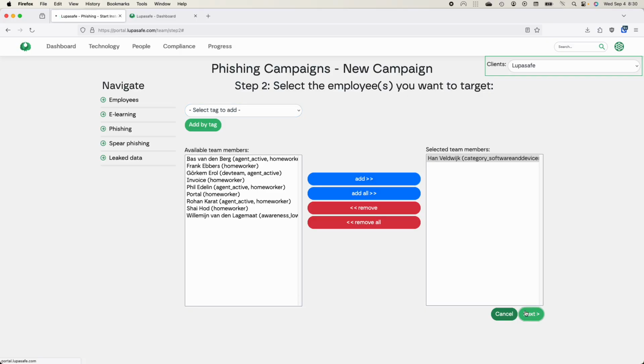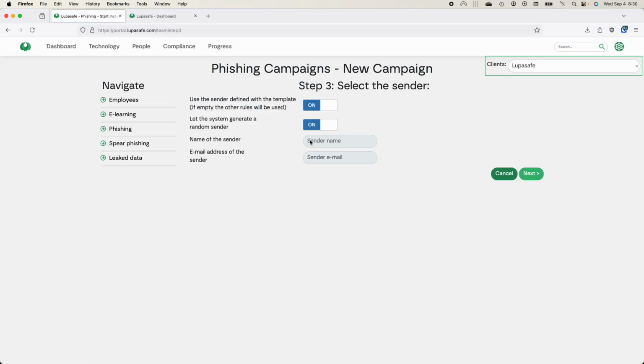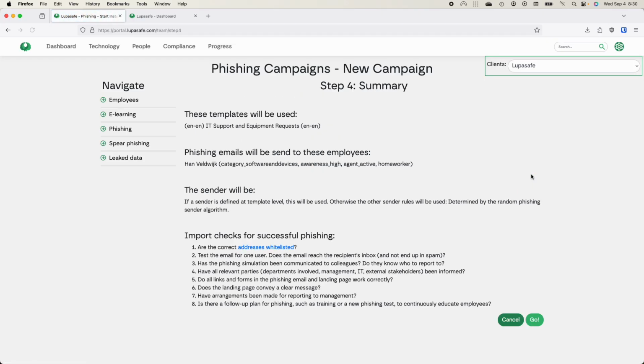And then you will see a quick summary. But before we go there, you can customize. Can the system generate a random sender, for example? If there was a template and it's signed by the name of the CEO, you can keep that name. There are a couple of things to spoof an email, as we say. All right, if I press next, I now get a summary.